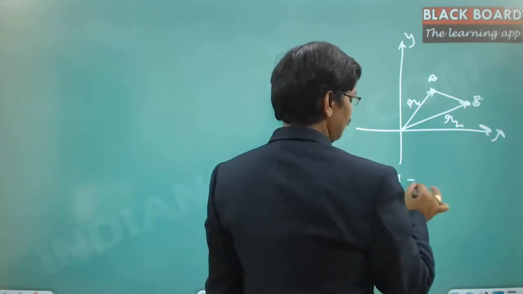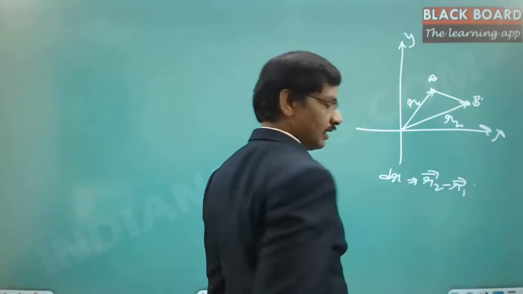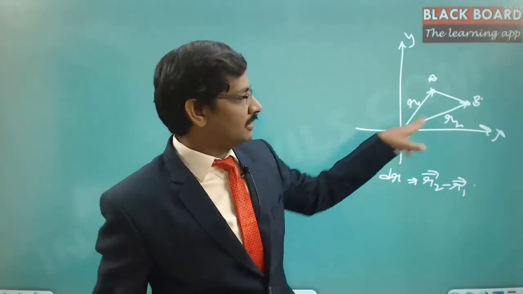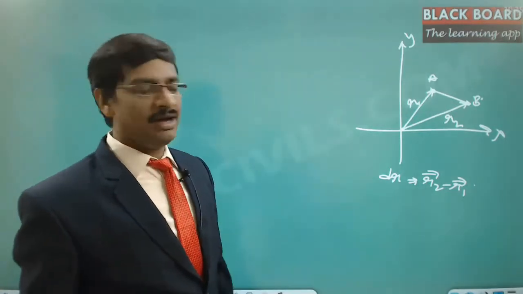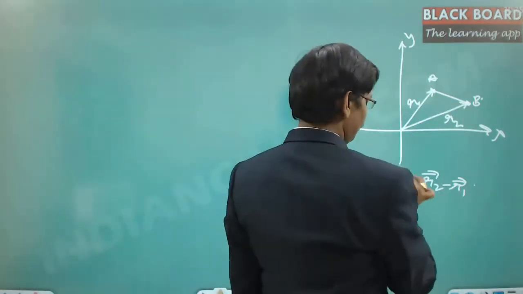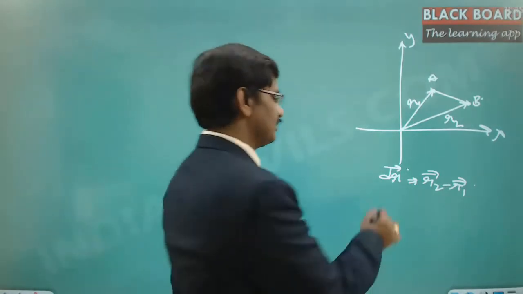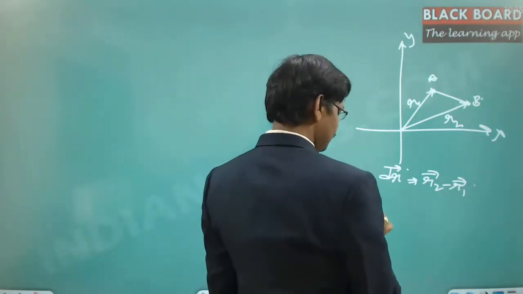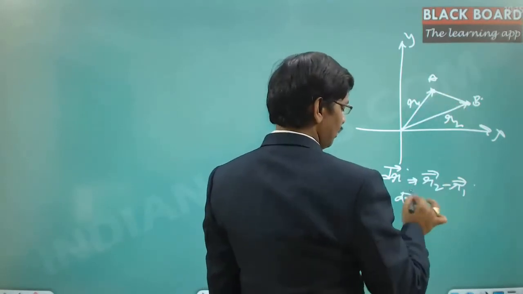So dr is equal to r2 minus r1, the position vectors. This is one position vector, this is another position vector. The difference of these two is the dr vector, which is this vector. Now the rate of change of displacement, that is the velocity vector in moving from point A to point B, is dr by dt.